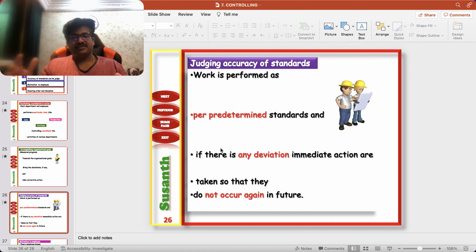If there is any deviation, immediate action should be taken. But I told you, the permissible limit may be 10%, 20%, or 5%, 2% deviations, according to the importance of the item. Maybe there are exceptions, but if there's a huge deviation, you need to immediately report to the concerned authority.